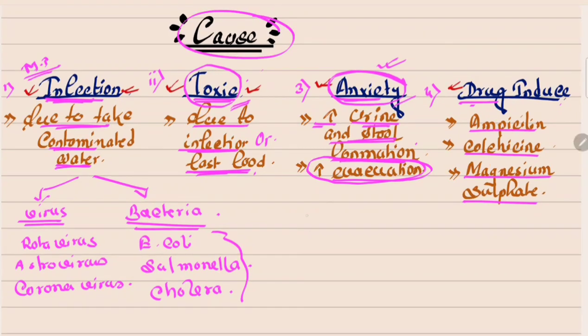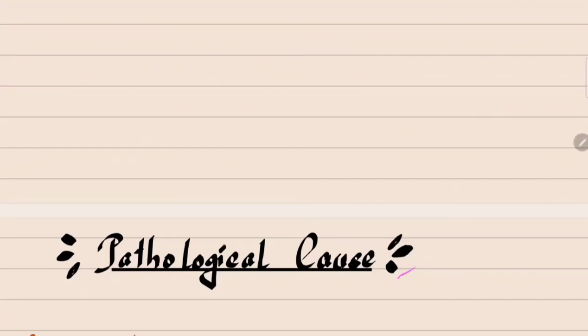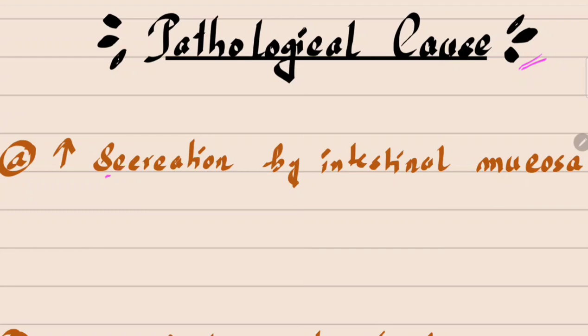Now I discuss the most important thing about diarrhea, that is how diarrhea occurs in our body. That means the pathological cause. First, increased secretion by the intestinal mucosa.